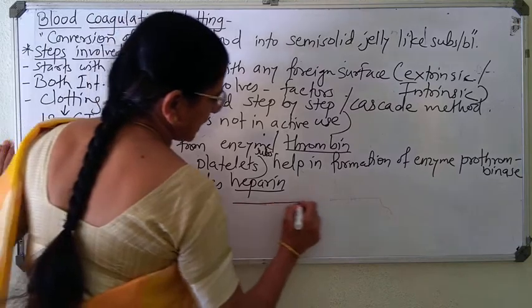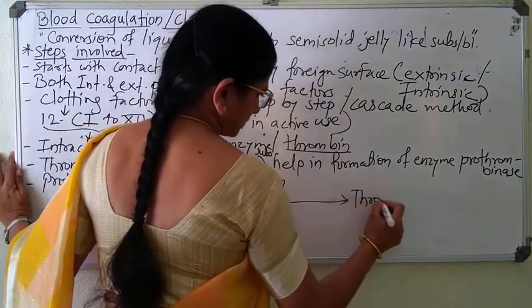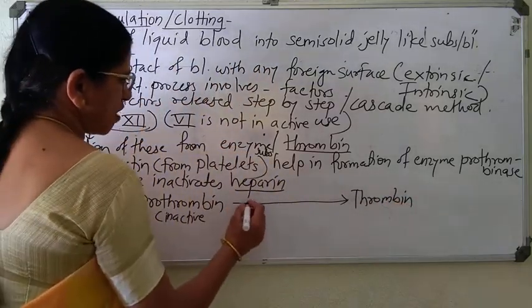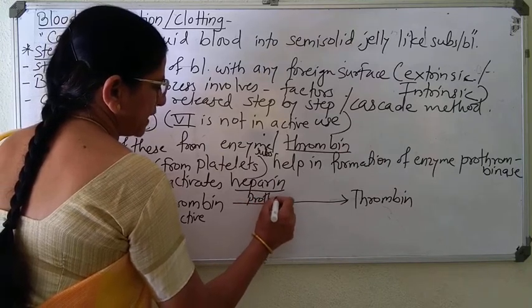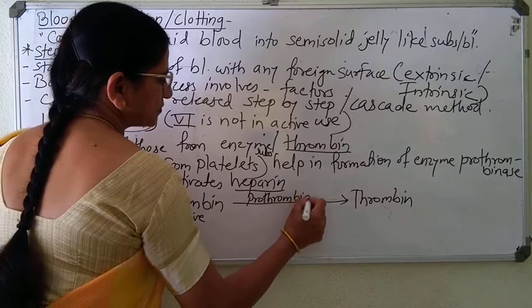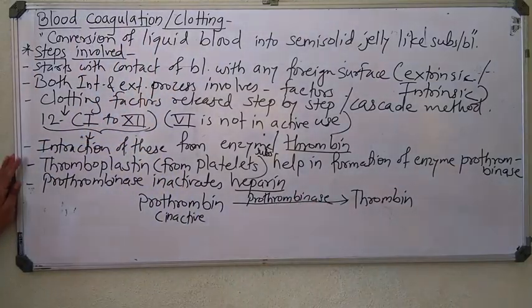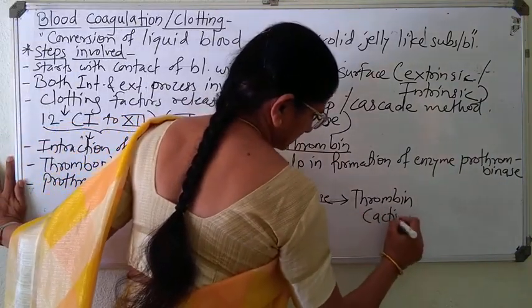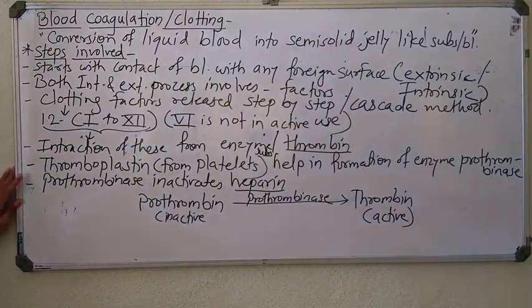This is converted to active thrombin in presence of the prothrombinase enzyme. So prothrombin is converted into active thrombin in presence of this prothrombinase enzyme, right?